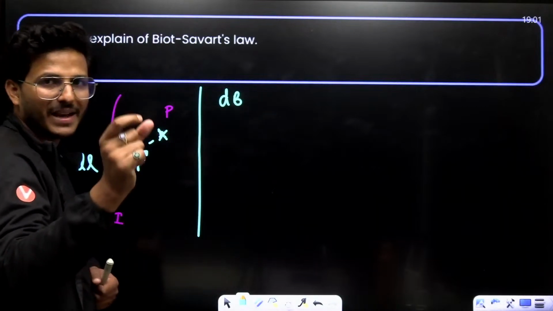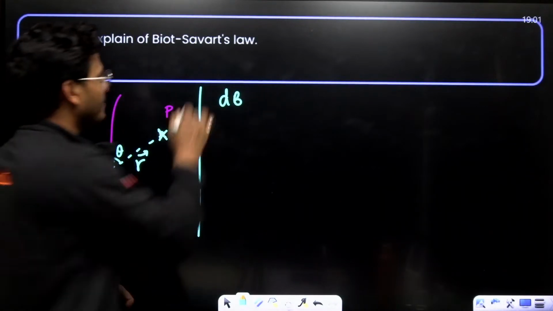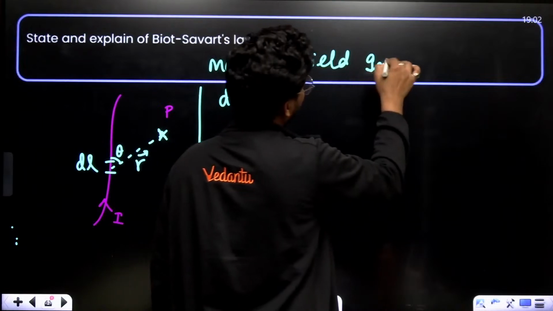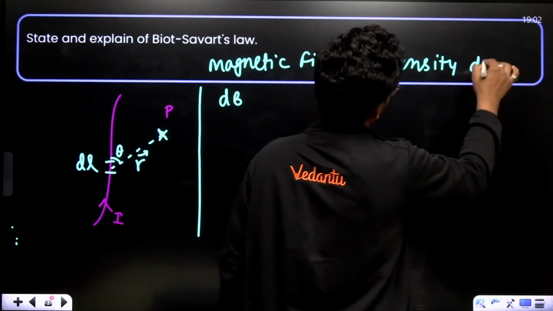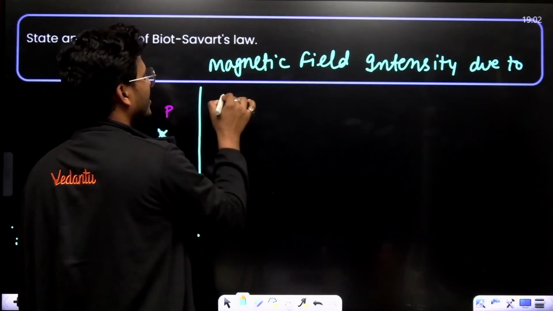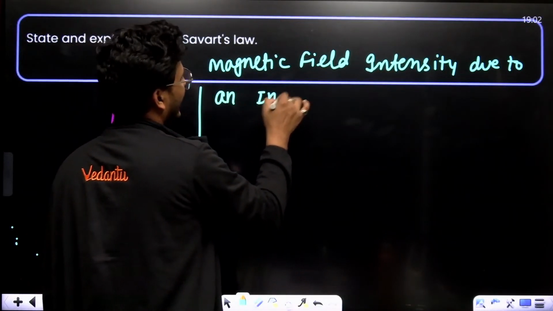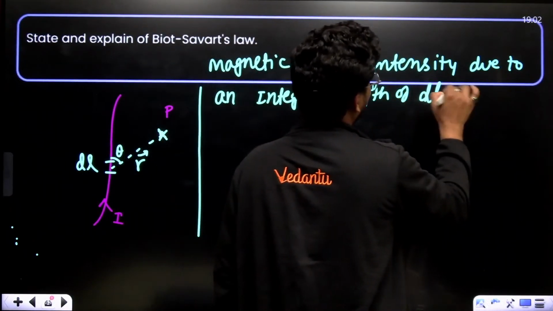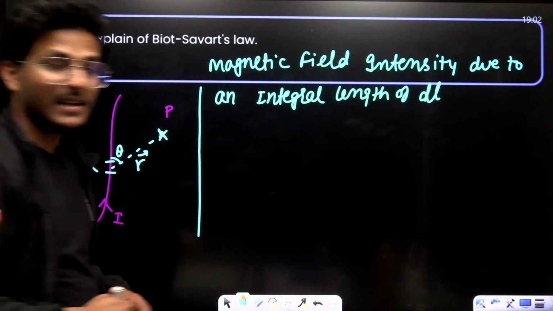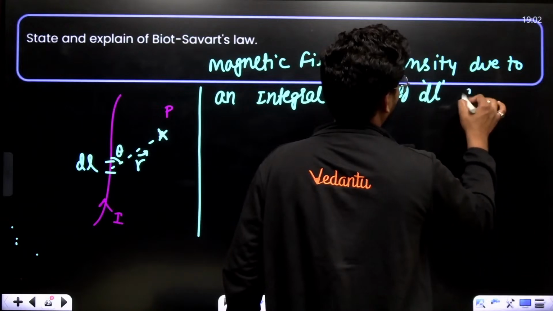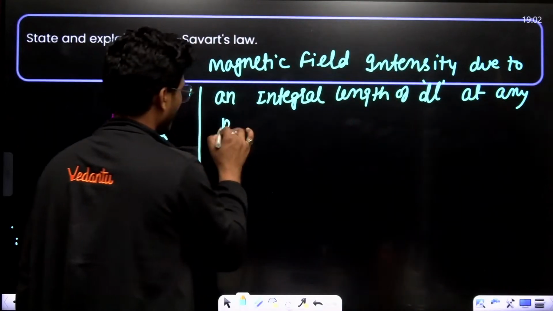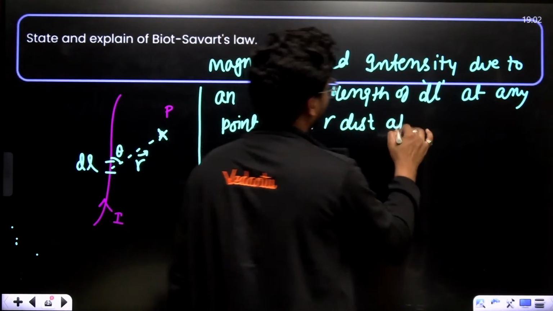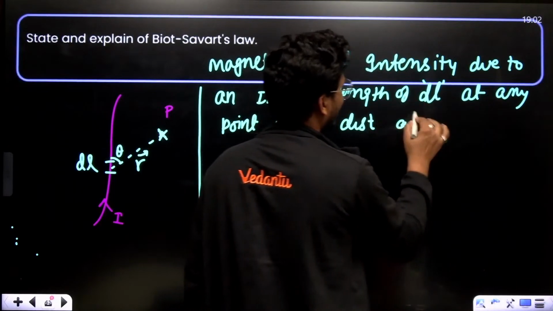As Biot told, dB is the magnetic field intensity due to an integral length dl at any point with r distance apart, at an angle of theta.